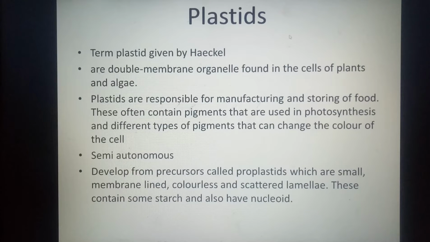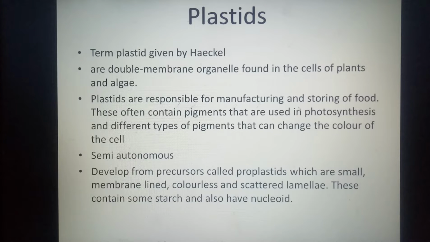Dear students, today we are going to discuss plastids. Plastids are membrane bound organelles which are found in plants and algae. The term plastid was given by Haeckel, and these plastids are responsible for manufacturing of food, which is done by chloroplasts in plants. They are even responsible for storing food, maybe carbohydrates or proteins or lipids.